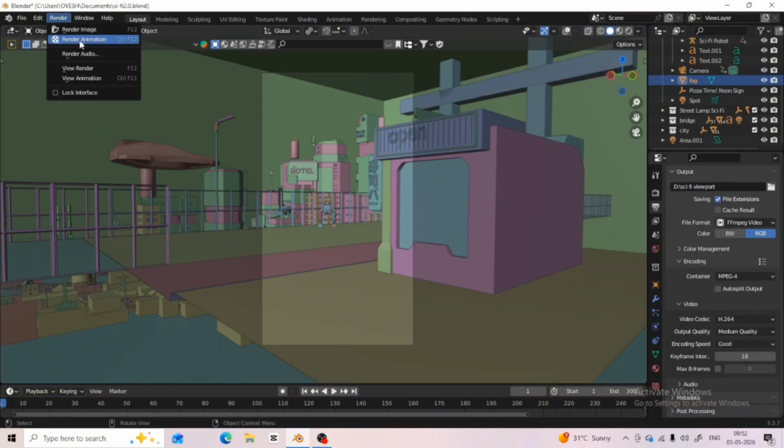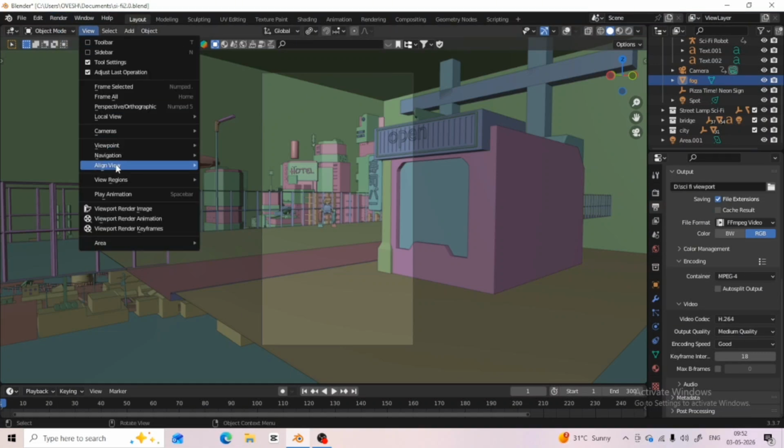Generally, we click on render to render our animation. But to render the viewport animation, click on view. Then you will see three options: render viewport image, render viewport animation, render viewport keyframes. Now click on render viewport animation, and your animation will start to render.